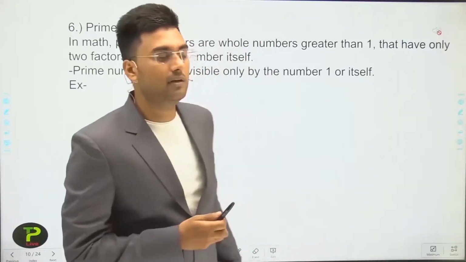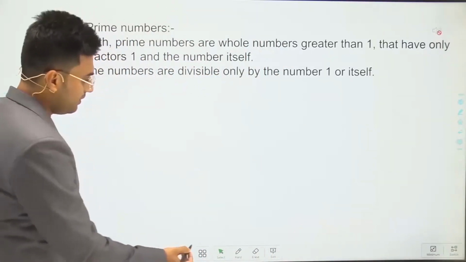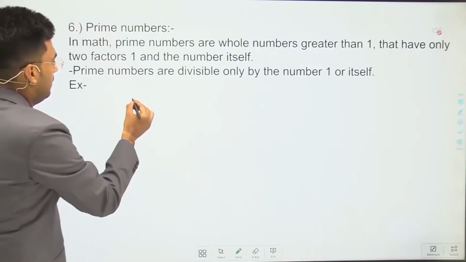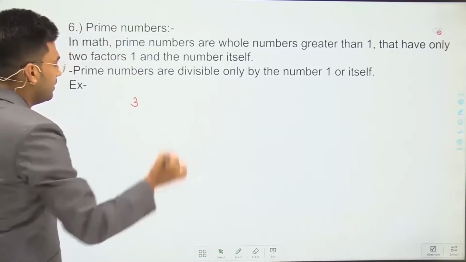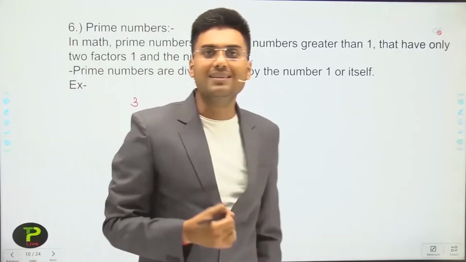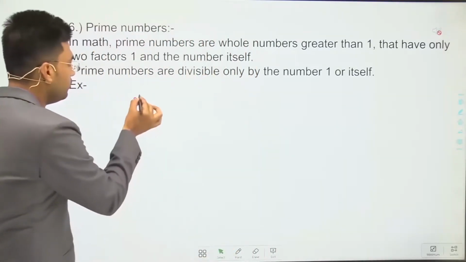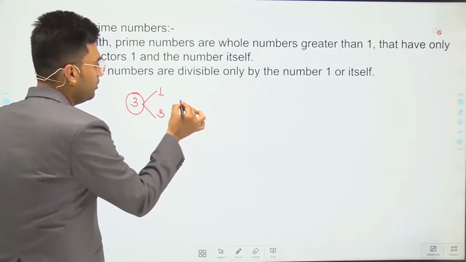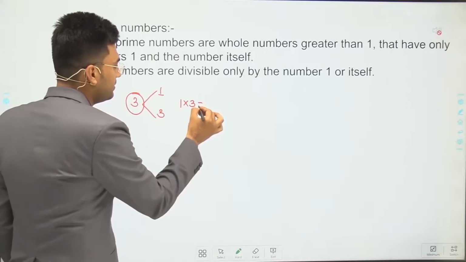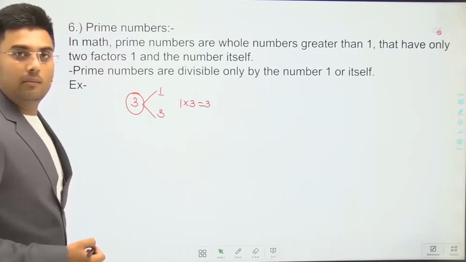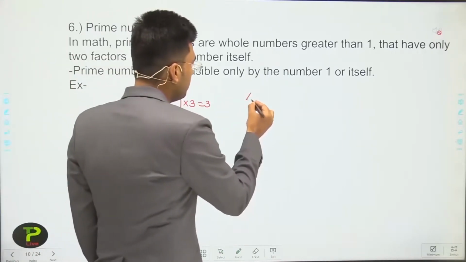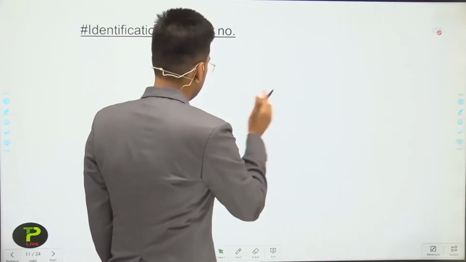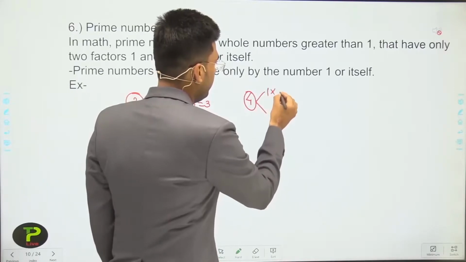Let us understand with one example. If you take the number 3, what is 3? 3 has only two factors, that is 1 and 3, because 1 multiplied by 3 is 3. But if you take 4, then it has 1 into 4.